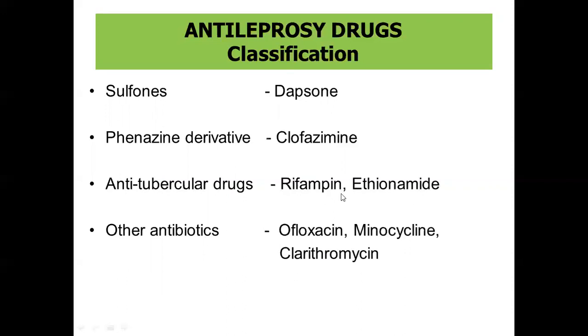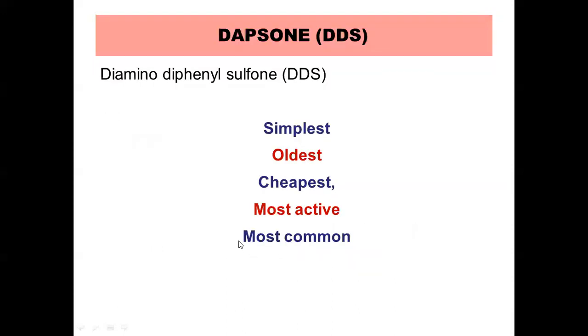So in this class, we'll be only looking at the elements of these drugs which are applicable to leprosy. We will not be going into a detailed discussion of the pharmacology of the anti-tubercular drugs and the other antibiotics in this class. So let us have a look at dapsone.